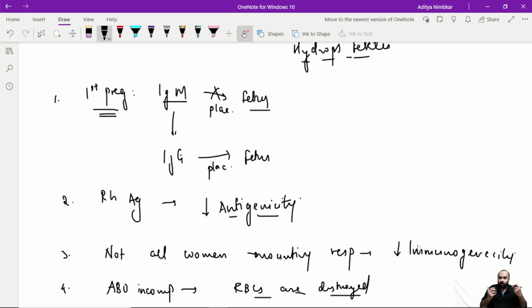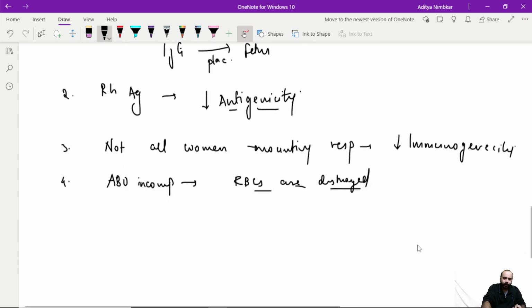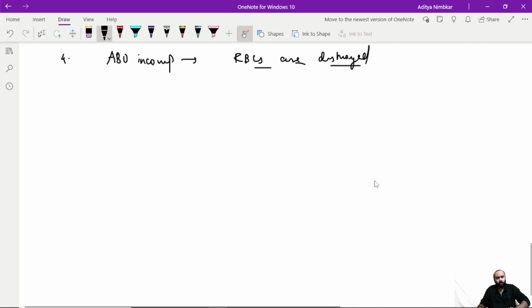Even women who are not registering themselves early on, who are not keeping a proper follow-up in the second or third pregnancies, उनमें भी isoimmunization इतना commonly क्यों नहीं दिखता है? These are all the causes. Now, a little about what RH negative pregnancy is about. After this, we'll be starting about the case discussion.